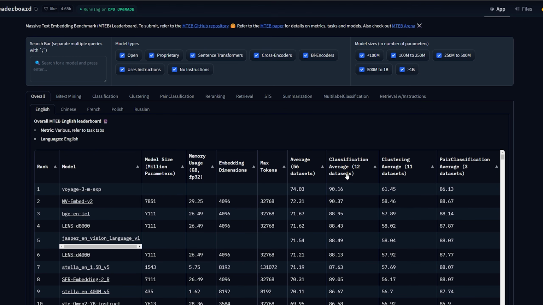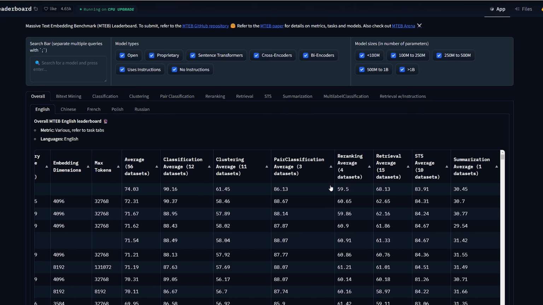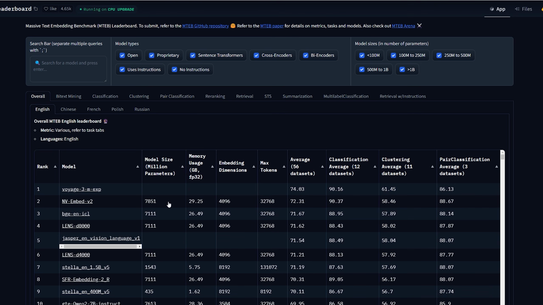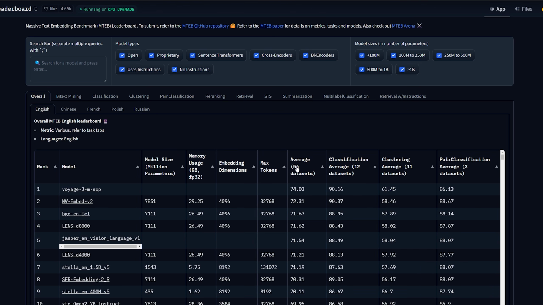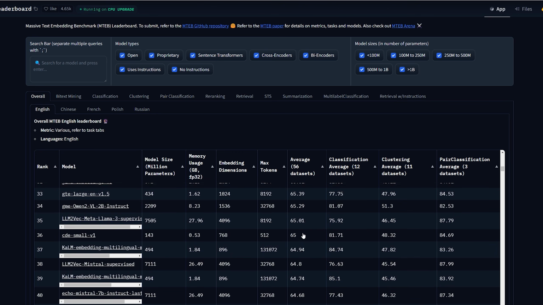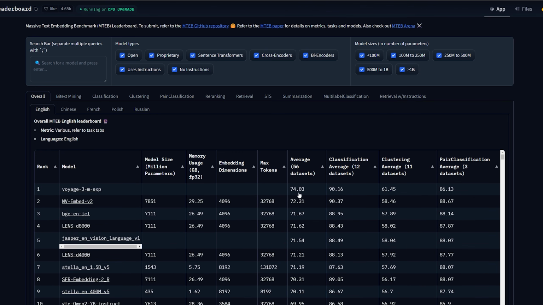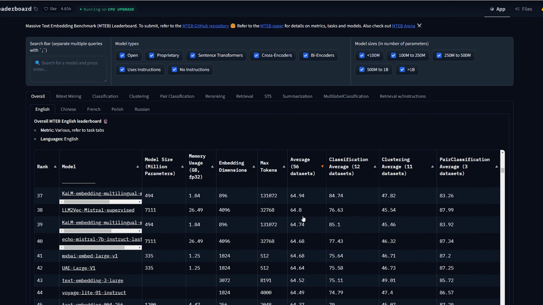And then after average, you have a bunch of other metrics which are basically data sets that are used to evaluate these models. There's a lot to unpack here, but the average one tells you the average across 56 data sets. So I think that's a good indicator of how good the model is. You can see that the top one currently is about 74% in terms of its quality across the 56 data sets. And so obviously the lower that you go, the less performant these models will be, okay?